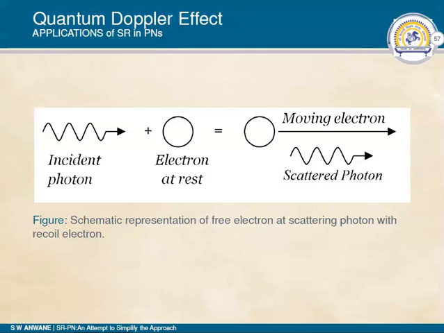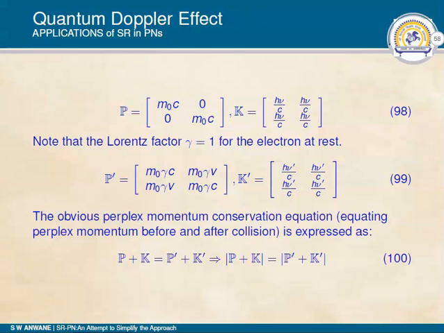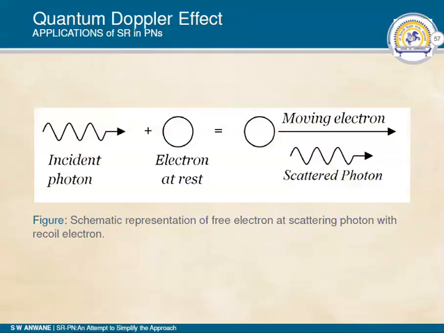Here we are talking about the partial absorption of the incident photon. The usual things that we have are an electron at rest and an incident photon causing two resultant particles, a moving electron and a scattered photon.